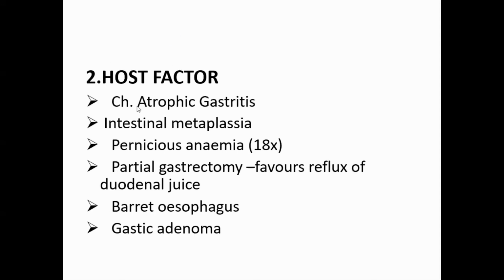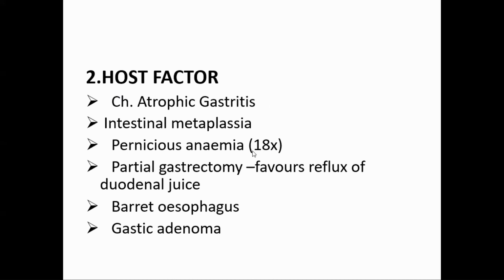Host factor, chronic atrophic gastritis means gastric mucosa is atrophic, means thinned out. And with atrophy, it becomes small. Then intestinal metaplasia of intestine in the gastric gland and gastric epithelium. Pernicious anemia is caused by this chronic atrophic gastritis.